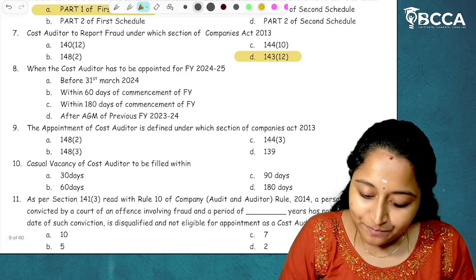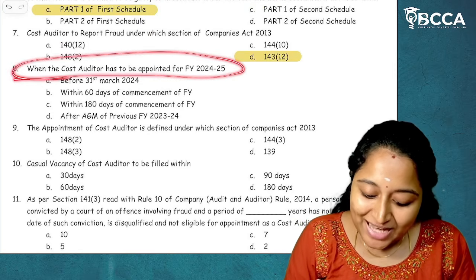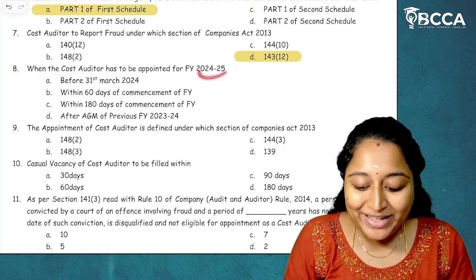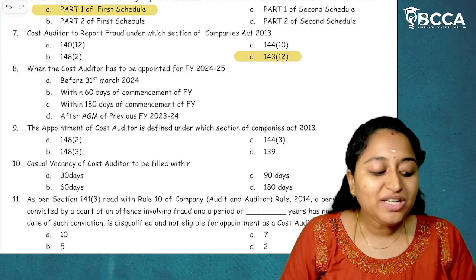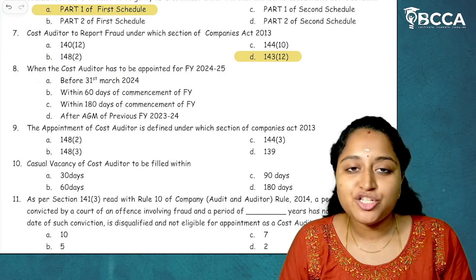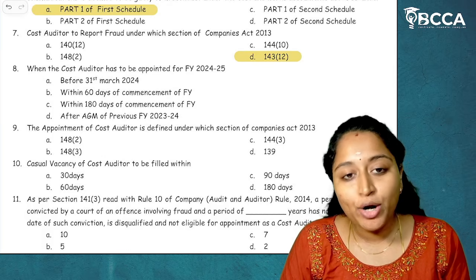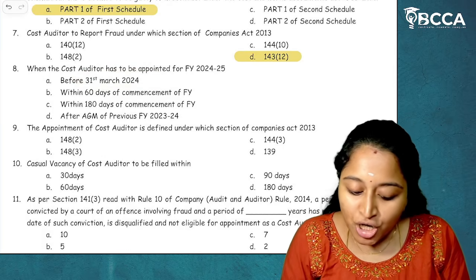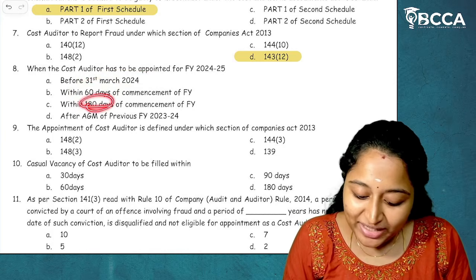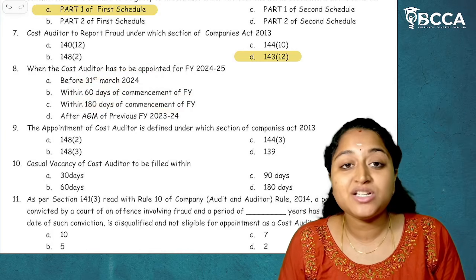143 subsection 12. Then, when does the cost auditor have to be appointed for the financial year 2024 and 2025? Regarding the appointment, within 180 days from the start of financial year, a cost auditor has to be appointed for the organization. Before 31st of March, within 60 days, within 180 days from the commencement of financial year. The answer is option C.